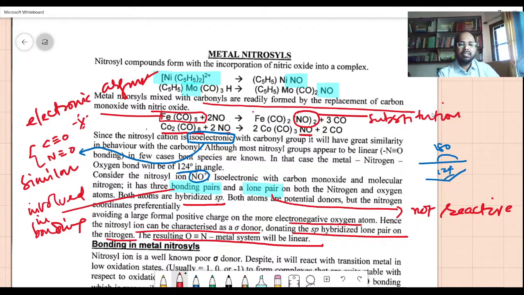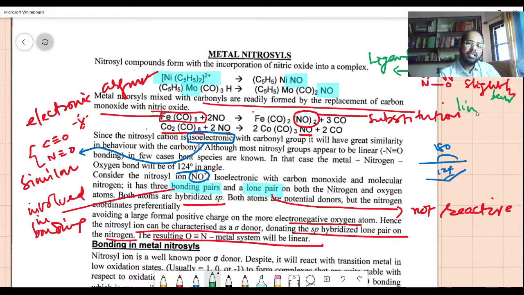See, what is happening here is that the nitrosyl is slightly bent because of the presence of the lone pair there. There is a bonding pair there. Now what happens is one of the electrons from the nitrosyl is going into the bonding orbital, going to the ligand. When the electron is lost, the geometry changes. It is slightly bent, but it becomes linear when it is lost.